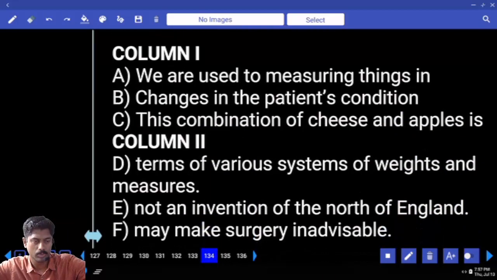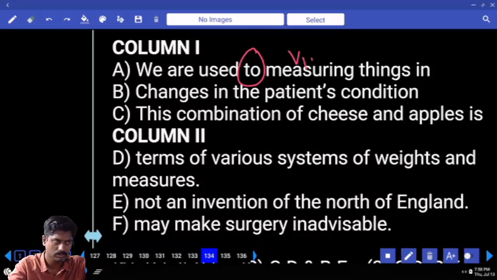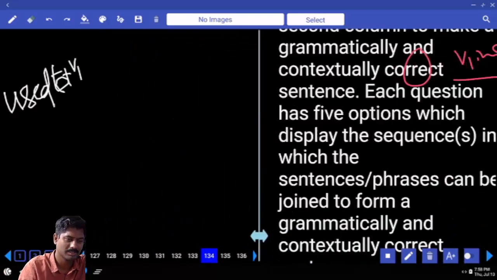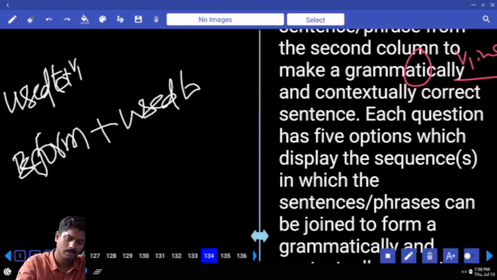Column 1, column 2, A: we are used to measuring. Is this correct? To V1-ING? Correct, and I guess last week this came, whether you remember this or not. Only used to means V1. Do you remember this? Whereas B form plus used to means ING.